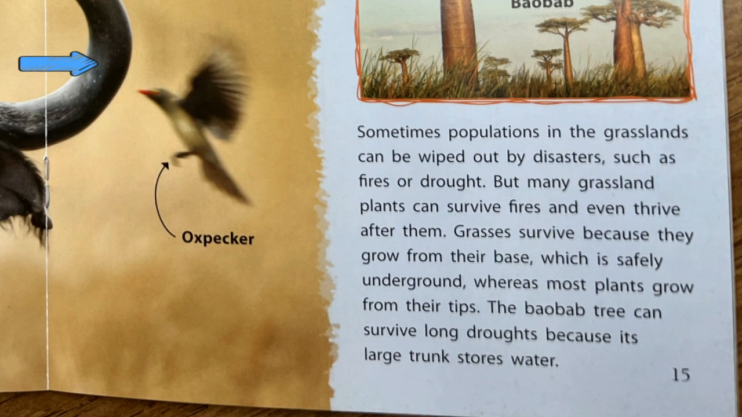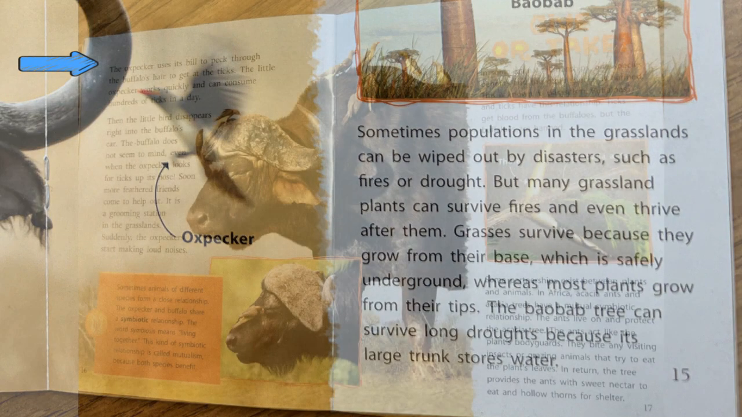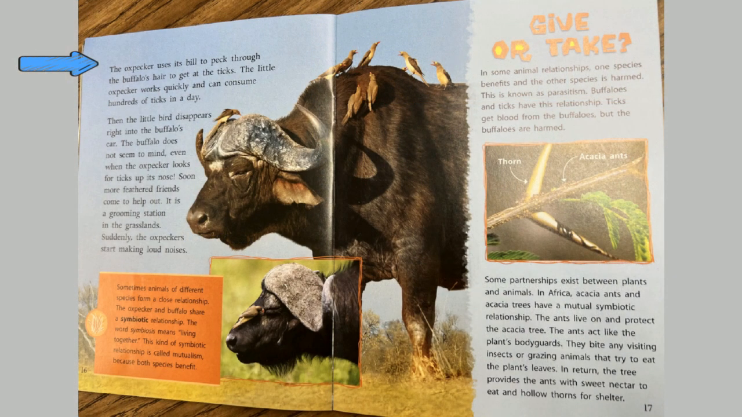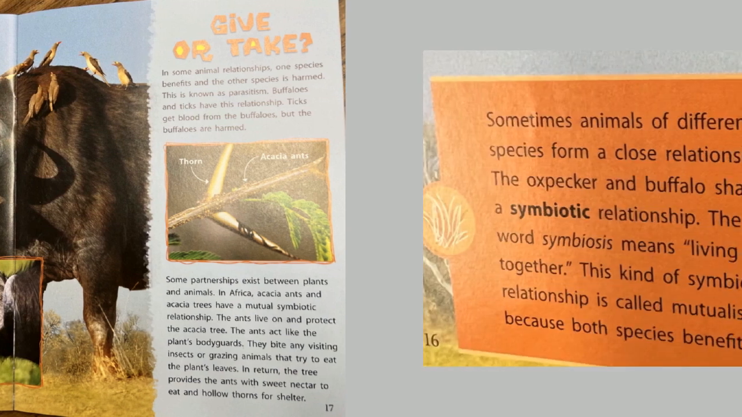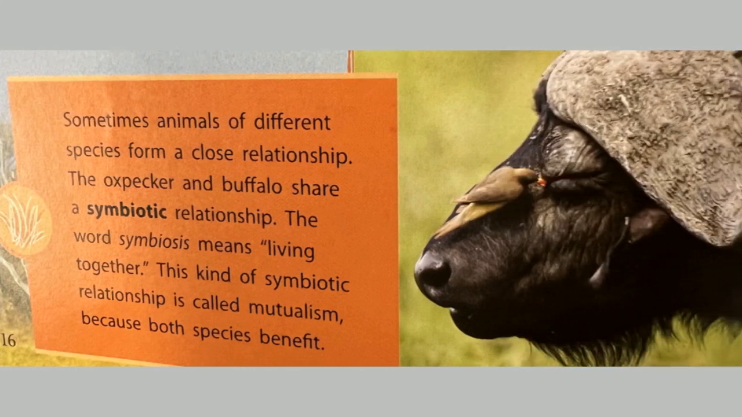The oxpecker uses its bill to peck through the buffalo's hair to get at the ticks. The little oxpecker works quickly and can consume hundreds of ticks in a day. Then, the little bird disappears right into the buffalo's ear. The buffalo does not seem to mind, even when the oxpecker looks for ticks up its nose. Soon, more feathered friends come to help out. It is a grooming station in the grasslands. Suddenly, the oxpeckers start making loud noises.